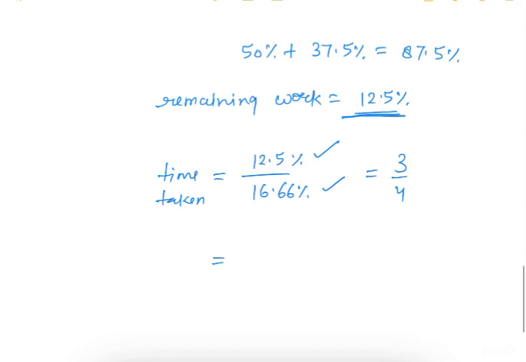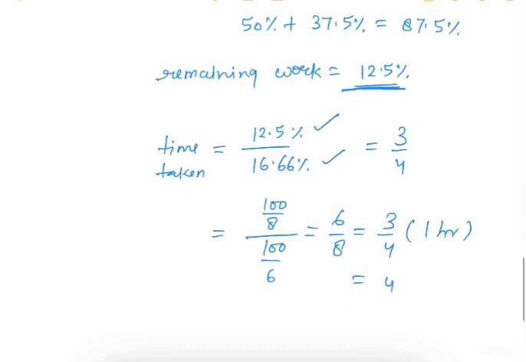Those who are not good in calculation, for them 12.5% is the same as 100 upon 8, and this is 100 upon 6, and this is nothing but 6 upon 8, which is 3/4. So 3/4 of 1 hour is what? 45 minutes.